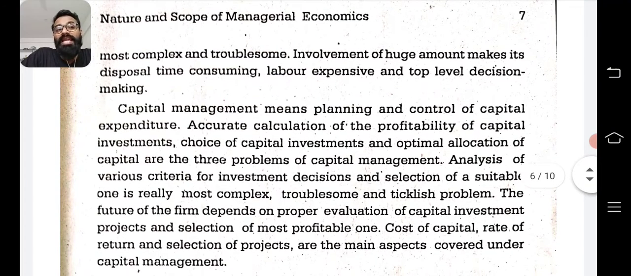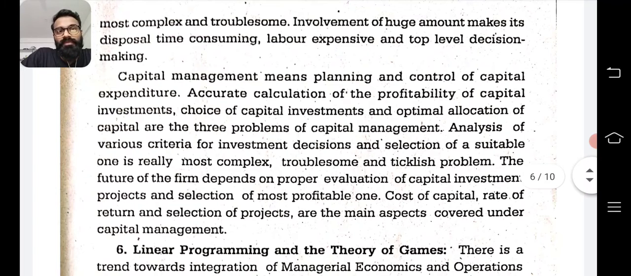Capital management means planning and control of capital expenditure. Accurate calculation of the profitability of capital investment, choice of capital investment, and optimal allocation of the capital are the three problems of capital management. What are the three problems? Accurate calculation of profitability of capital investment. You have to calculate accurately the profitability. Choice of capital investment and optimum allocation of capital are the three problems of capital management.